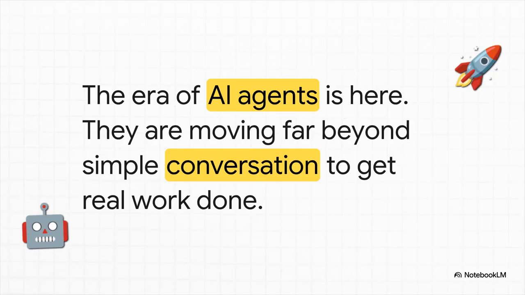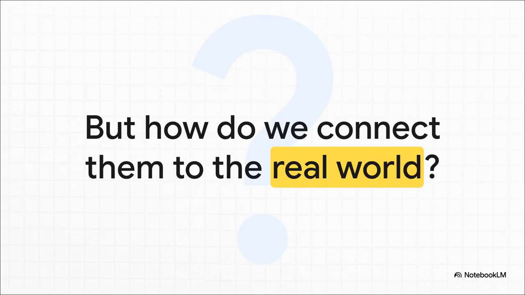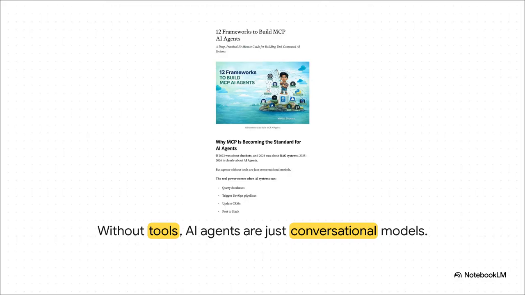Look, the age of the simple chatbot is pretty much over. AI agents are here now, and they aren't just for chit-chat anymore. Nope, they're designed to be our partners in getting actual work done. And that right there is the million-dollar question. I mean, an agent that can only talk is interesting, sure, but an agent that can act, that's revolutionary. So how do we build that bridge between the model's brain and the messy, complicated world of real-world apps and data? Because without tools, let's be honest, an AI agent is just a very sophisticated parrot.